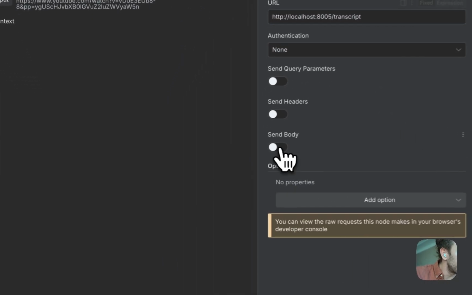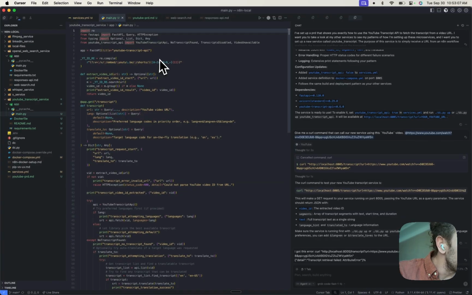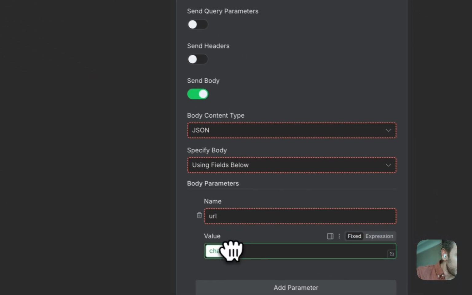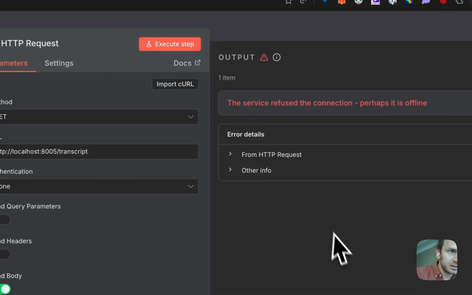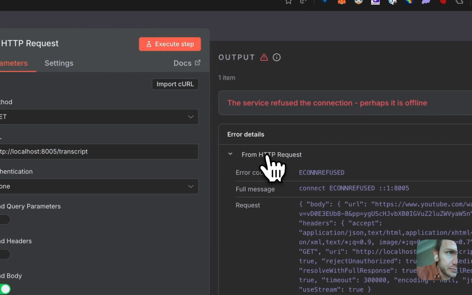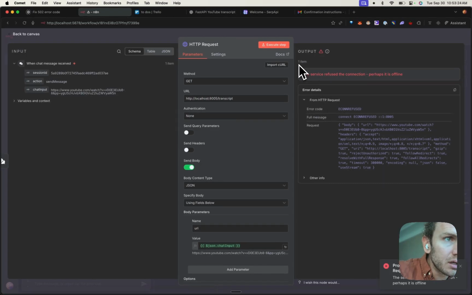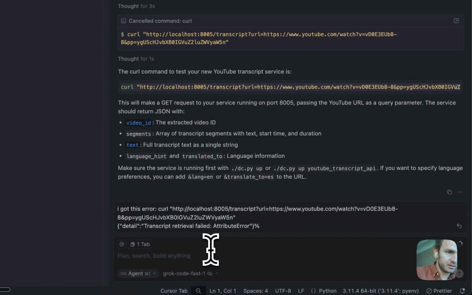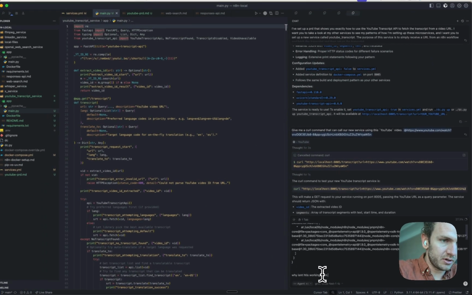So, oh, we need to send a body where, what is the name? The name is URL, and the value is the URL we're sending. Okay. So I'm just going to copy this because I'm lazy. Put it into here. Why isn't this working from n8n?